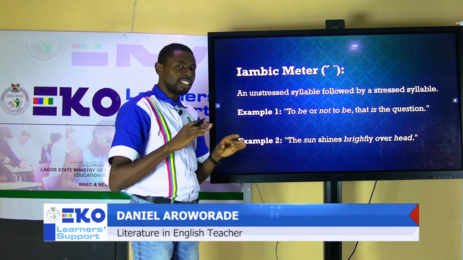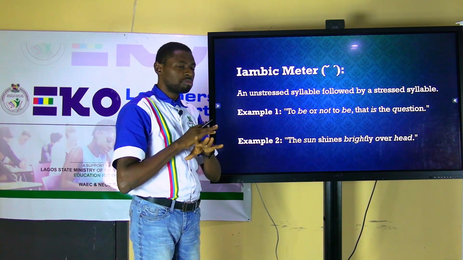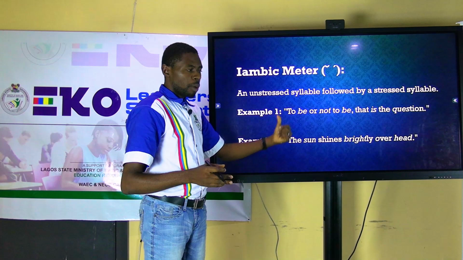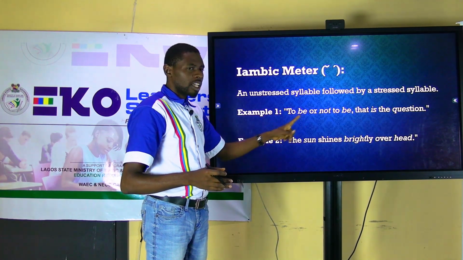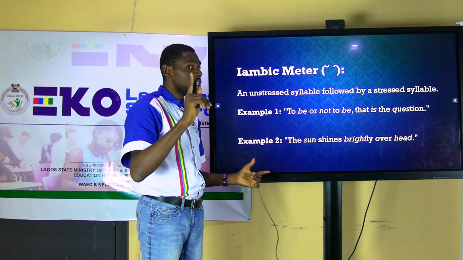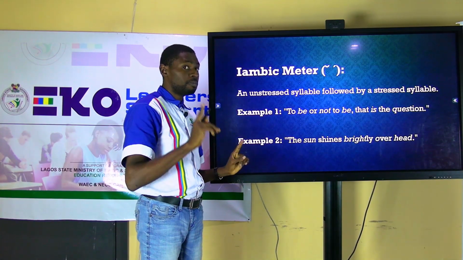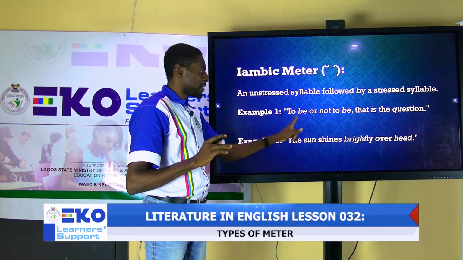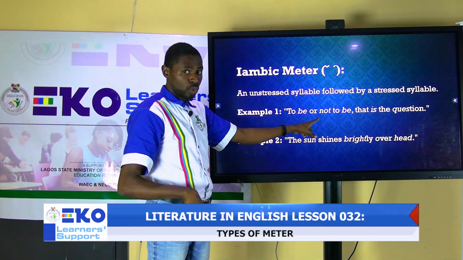I am not applying any energy or very little degree of energy to mention to. But by the time I got to be, my voice went up. So I said to be, or. Now, by the time I go to or, my voice goes low again.